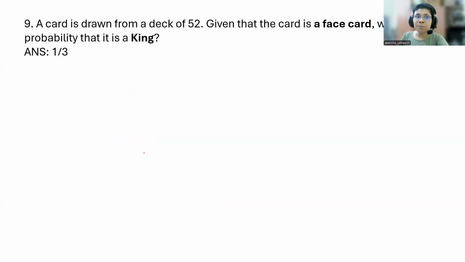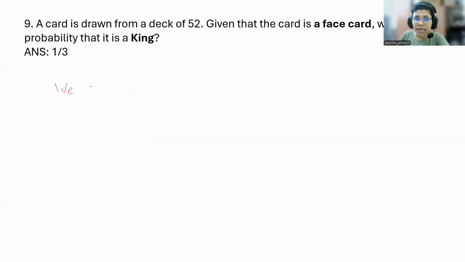Next, card example. A card is drawn. Oh, this question we have already done. Okay, a card is drawn from a deck of 52. Given that the card is a face card, what is the probability that it is a king?